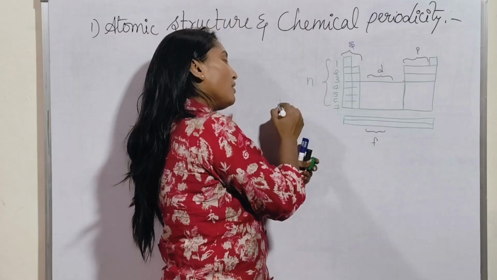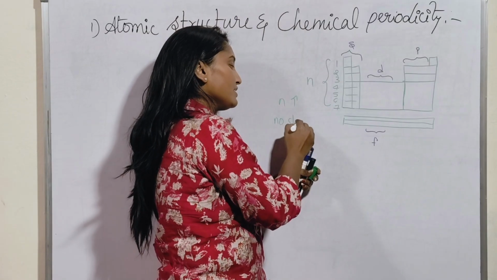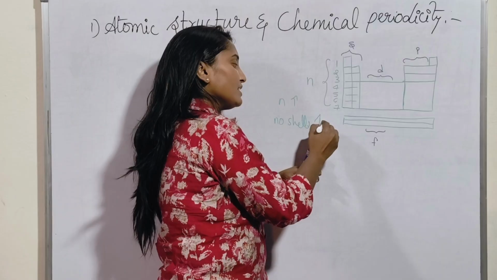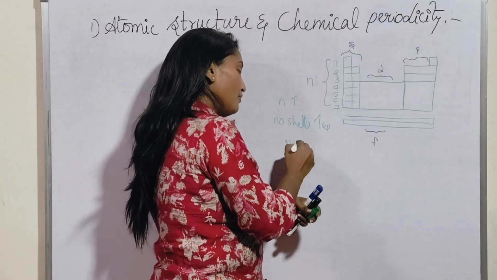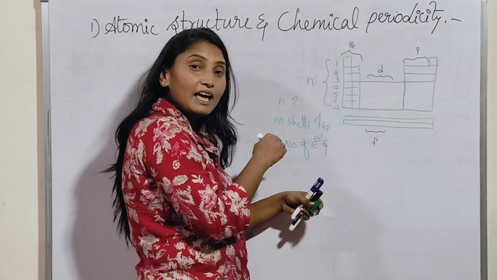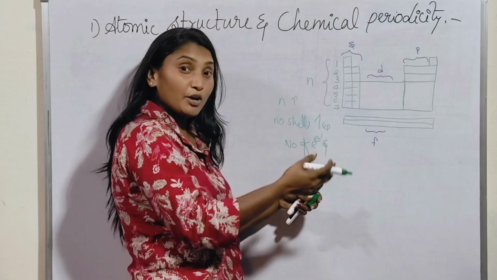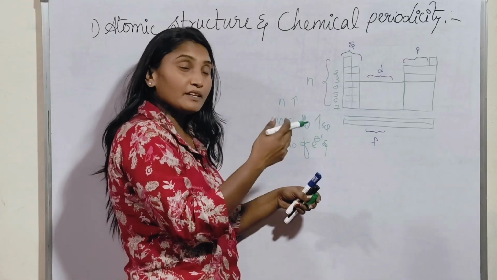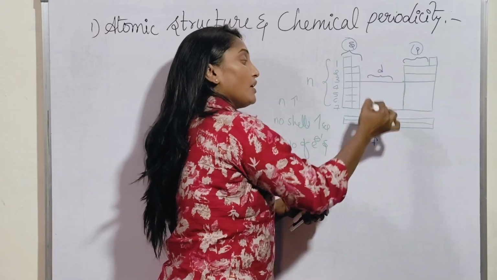As the principal quantum number increases, the number of shells increases. What is that? Number of shells increases. As the number of shells increases, the number of electrons which can be added in the orbitals increases. Why? Because every shell has subshells. So in that subshell, they divide it into S block, P block, D block and F block.